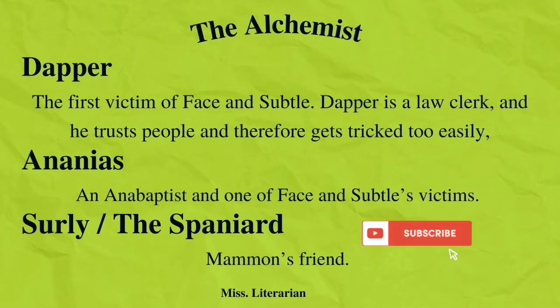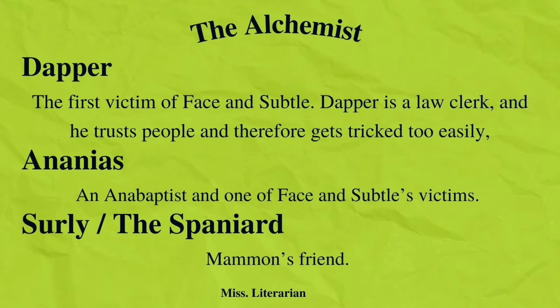Next is Ananias. Ananias is an Anabaptist. Anabaptist is a member of the Protestant Reformation and a spiritual ancestor of modern baptism. Ananias is the victim of Face and Subtle, and this character pays Subtle for weeks to create the Philosopher's Stone.